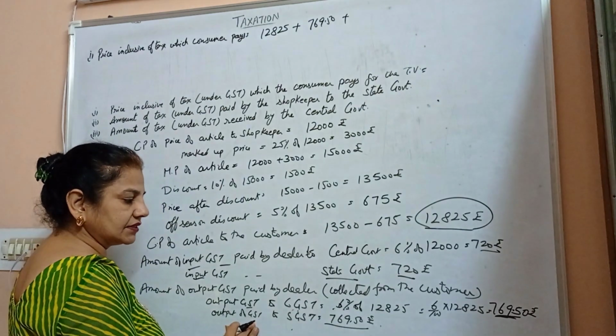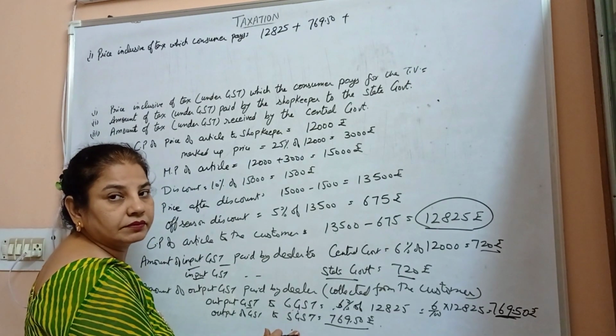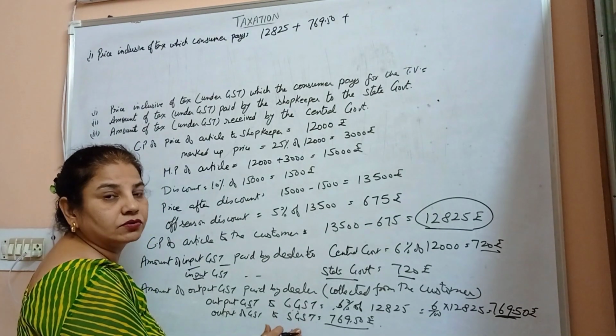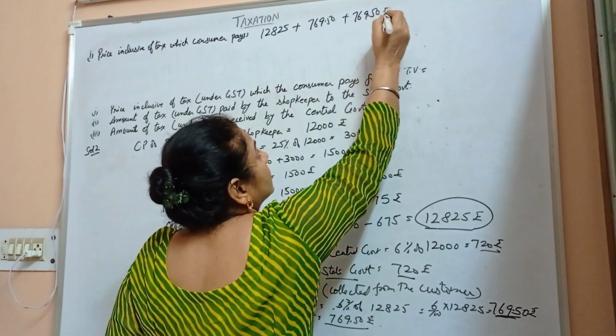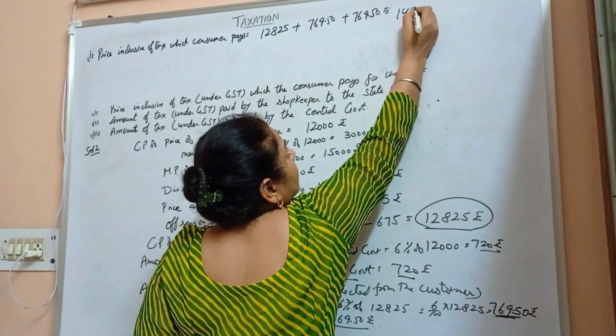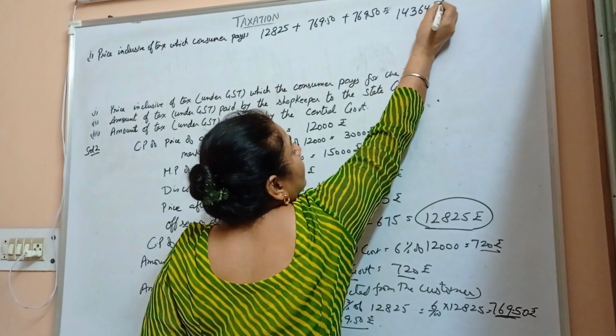Again, the output GST to the state government, that means the state goods and service tax, is 769 rupees 50 paisa. So it comes out to be 14,364 rupees.